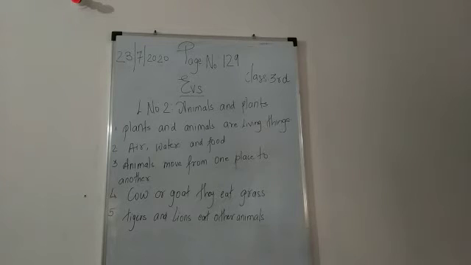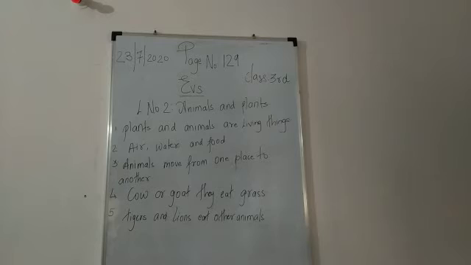Animals cannot prepare their own food. Animals like cow and giraffe eat only plants, while animals like tiger and lion will eat everything that they can catch and kill. Animals like bear and crow eat both plants and small animals.